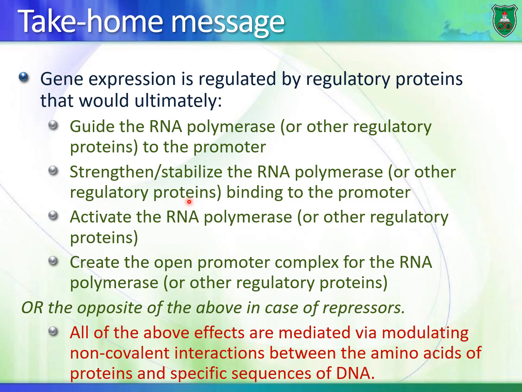They can weaken this interaction or prevent it altogether. They can inhibit the RNA polymerase from moving forward and initiating transcription. They can create the closed promoter complex, or they can prevent the proteins that create the open promoter complex from working. So that's how repressors function.